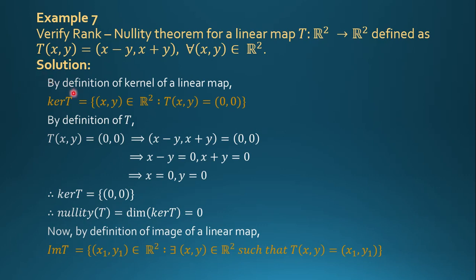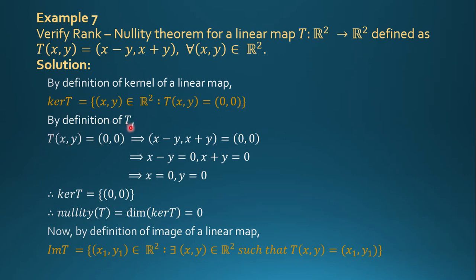Solution. By the definition of the kernel of a linear map, kernel of T is equal to the set of vectors x comma y belonging to R2 such that T of xy is equal to 0 comma 0, meaning the transformation of xy is the 0 comma 0 vector.